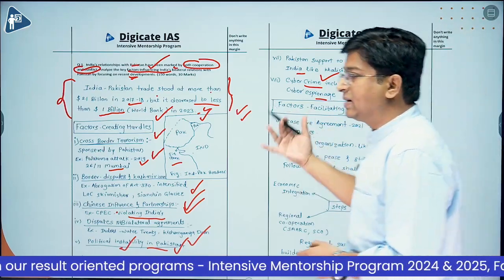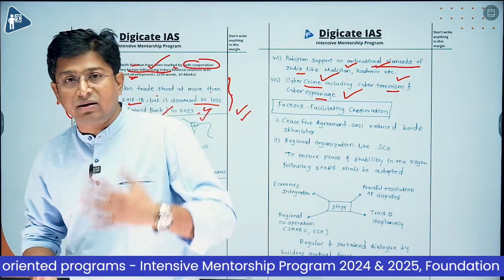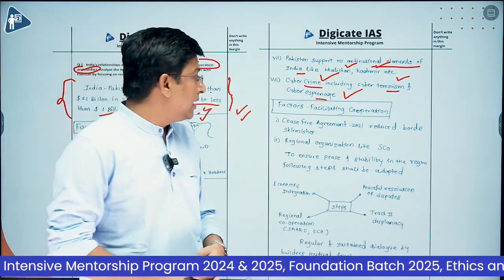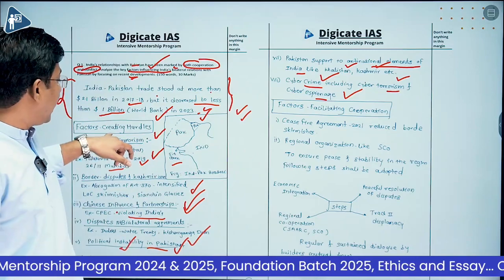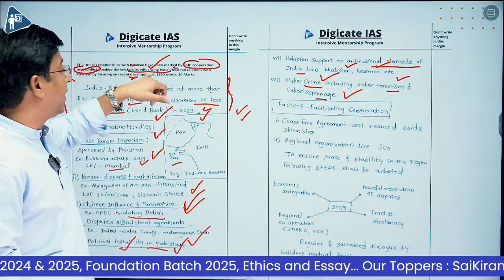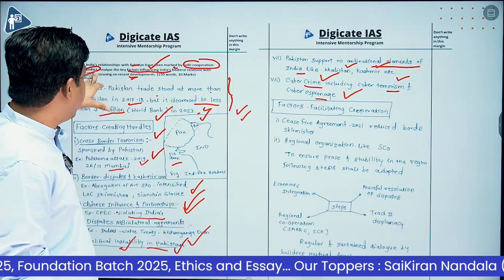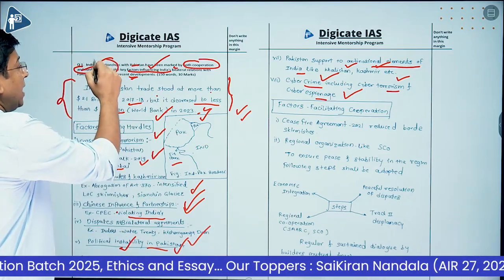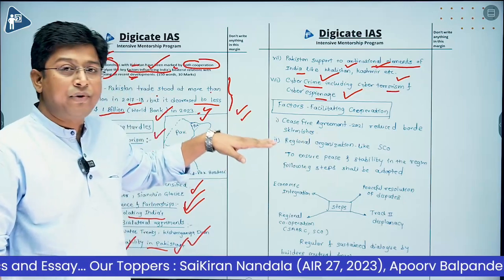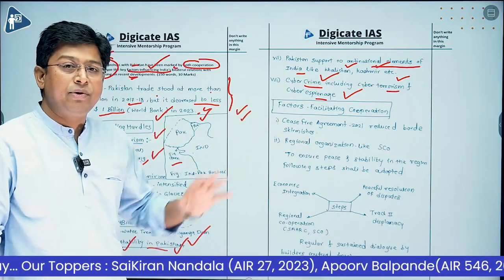All right, so these are some hurdles, these are some factors which are influencing India-Pakistan relations. So now here I am writing some negative factors. And this is the demand, analyze the key factors. So this question is analyze, this keyword is analyze. So I have to write some positive factors as well, which are facilitating the cooperation between India and Pakistan.